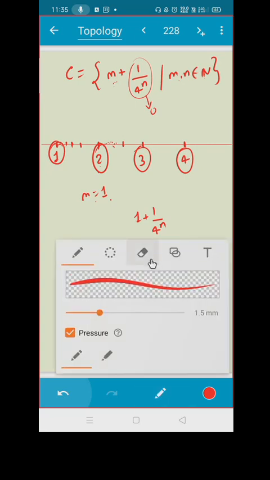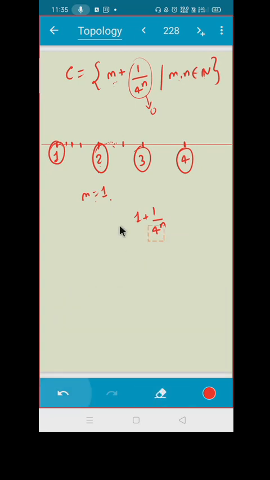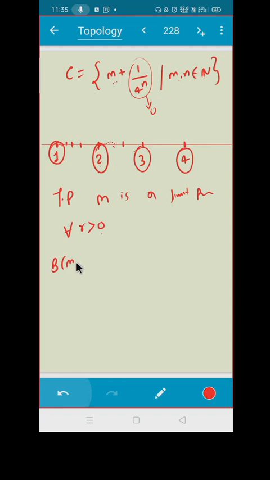Now I have to prove. Is that okay? To prove m is a limit point, what do I have to see? For all r positive, B(m, r). What is B(m, r)? It will consist of all the elements, open interval, what will come? m minus r and m plus r. Correct?